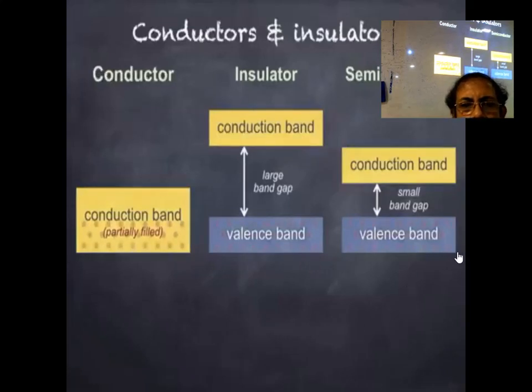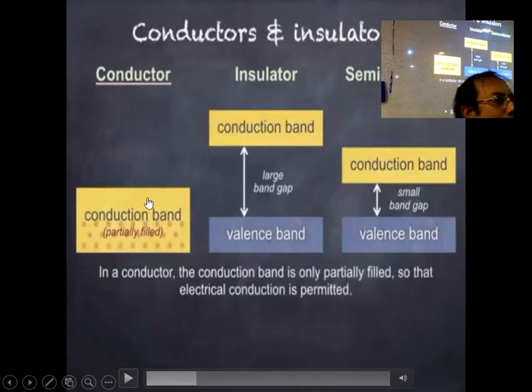For a conducting material, the valence band and conduction band actually merge together. That's why there is only one band. So there is no gap at all, and electrons can continuously move freely. That's why all the metals are conducting. Suppose sodium: a large number of sodium atoms are connected together, forming a molecular orbital, MO.